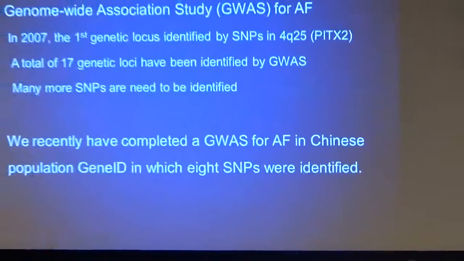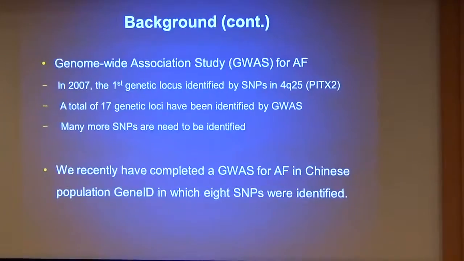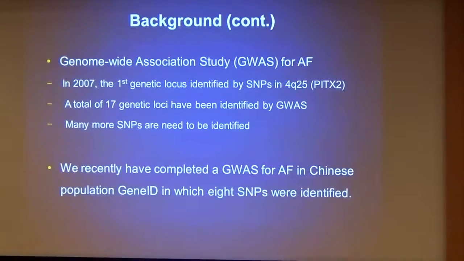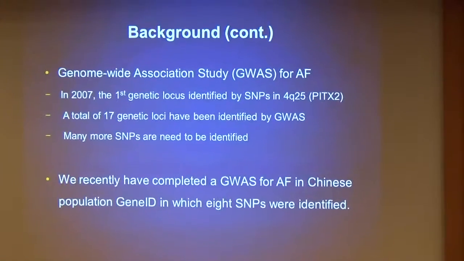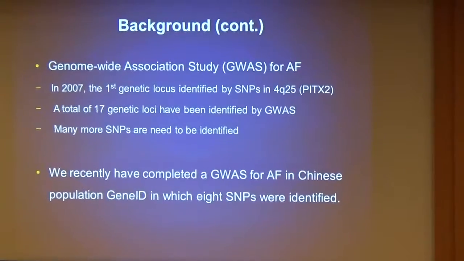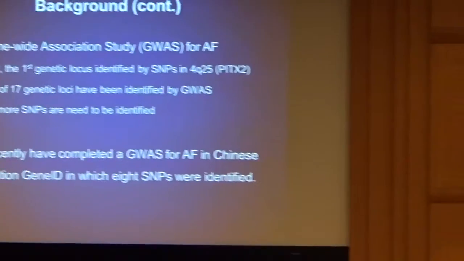These microarrays have been used in GWAS for AF. In 2007, the first genetic locus was identified for AF in the location 4q25. Since then, 17 genetic loci have been identified by GWAS. However, to gain a more complete understanding of AF, more SNPs and their functions must be identified. In order to identify new SNPs for AF, further GWAS and replication studies must be done. For this reason, a GWAS was recently conducted in the Chinese population gene ID database, and 8 SNPs were associated with AF.